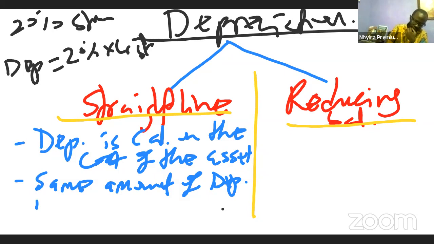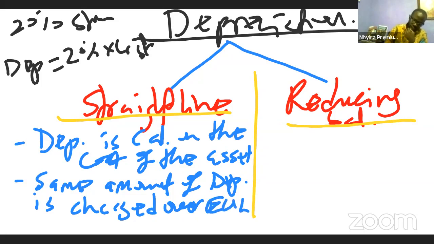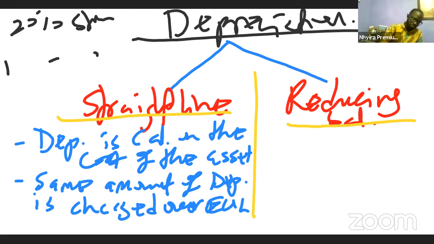Depreciation is charged over the economic useful life of the asset. So the same amount of depreciation will be charged over the useful life of the asset if we are using the straight line method in relation to that.